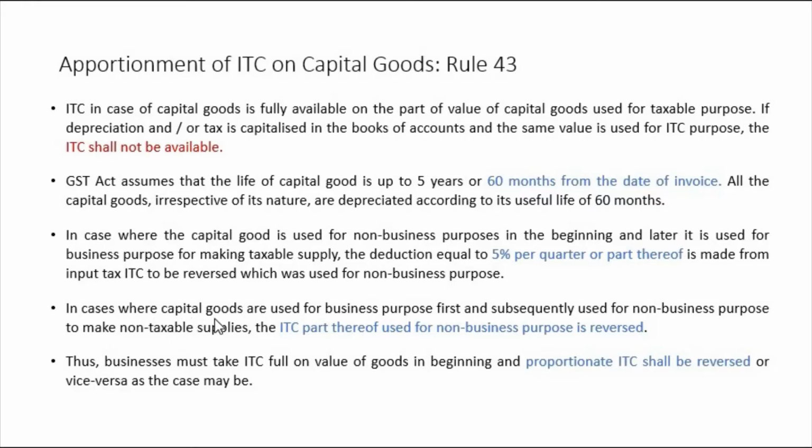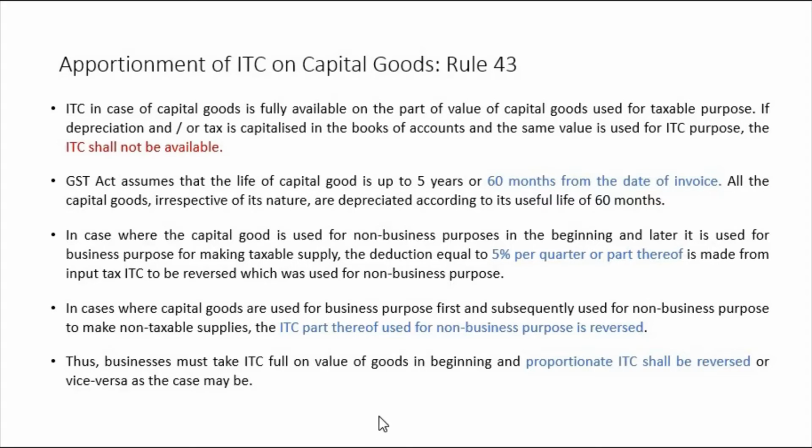In case where the capital goods are used for business purpose first and subsequently used for non-business purpose, this is exactly the reverse point, the ulta point of the previous point, okay? To make non-business supplies or non-taxable supplies, the ITC part thereof shall be used for non-business purpose will be reversed.